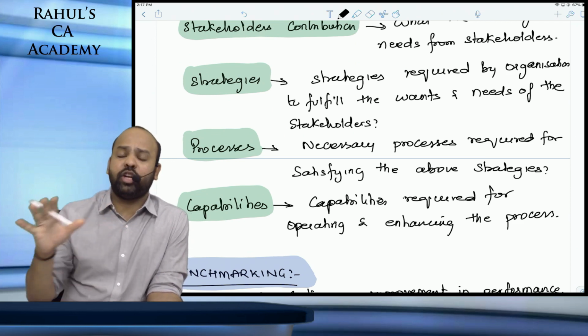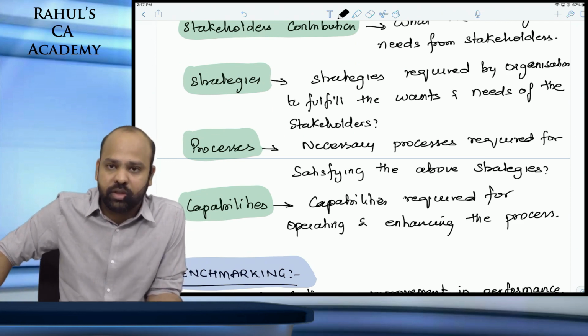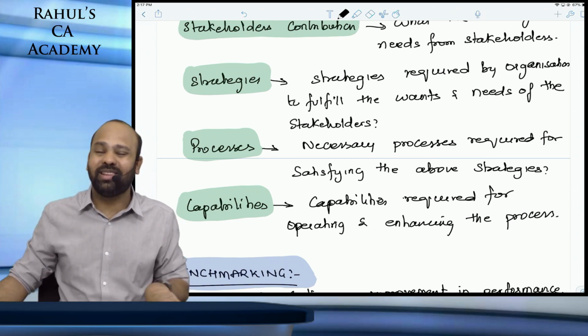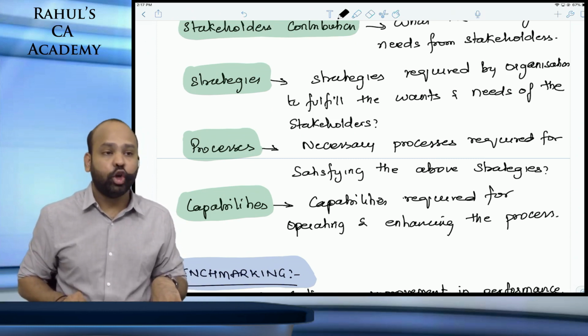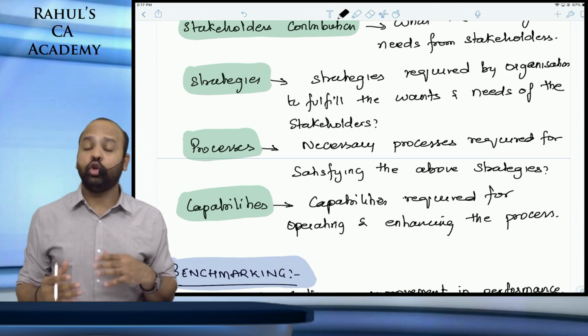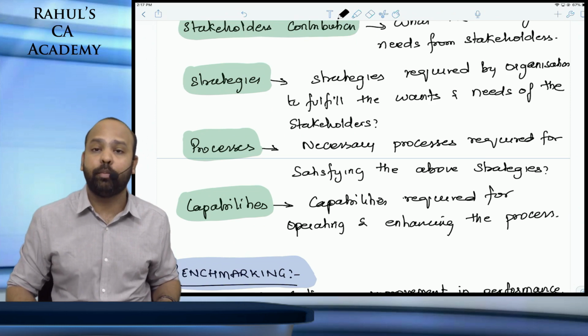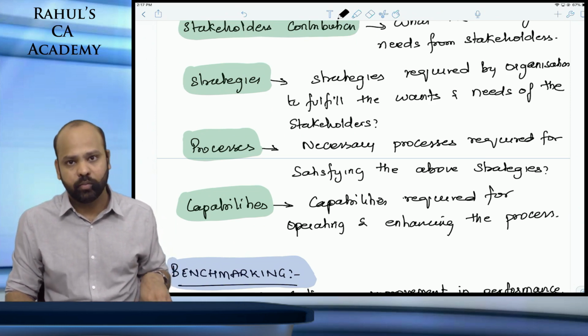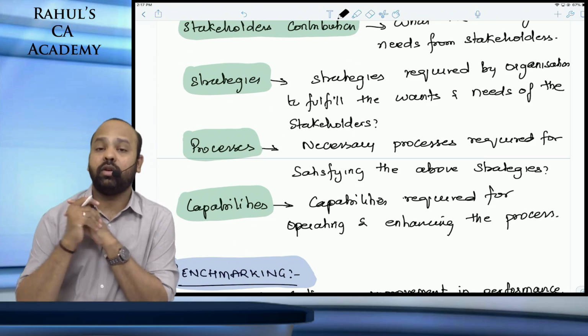Always define stakeholders' needs and stakeholders' contribution first, then come down to the strategy part, then the processes part, and then finally capabilities. Do not forget, capability is all about ensuring that you have the required skills and resources for operating and improvising the processes that you have defined under the fourth phase. So that is about the financial and non-financial measures.